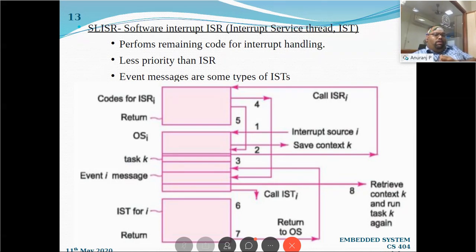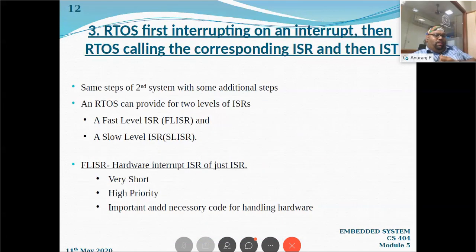It is called the interrupt service thread, IST. An IST corresponds to its ISR; it is not the direct interrupt service routine. It will be generated in between the execution of a particular ISR. So this is the concept of a slow level ISR and a fast level ISR.